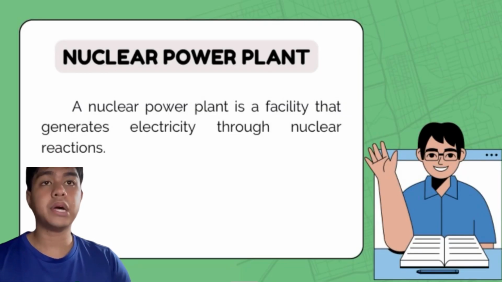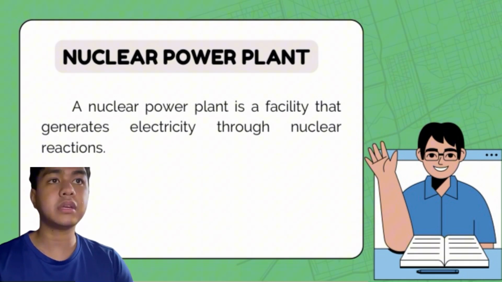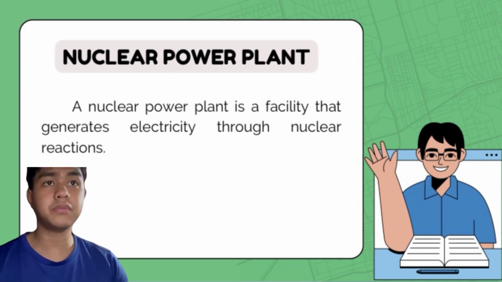Nuclear power plant. A nuclear power plant is a facility that generates electricity through nuclear reactions. The concept involves harnessing the energy released from nuclear fission, which occurs when the nucleus of an atom such as uranium or plutonium is split into smaller fragments. This process releases a significant amount of energy in the form of heat.